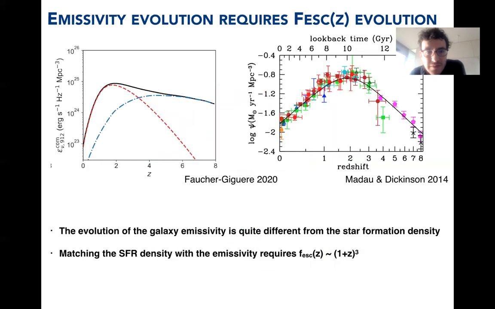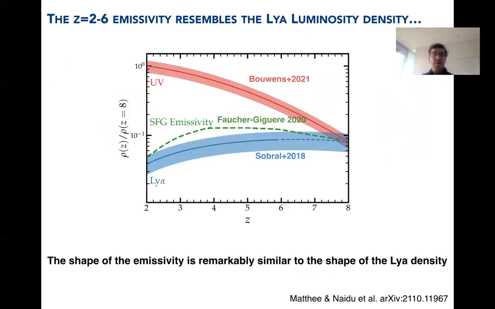Over the same period, the cosmic star formation rate density, which just gives the produced number of ionizing photons, as opposed to the number of emerging ones from galaxies, evolved substantially, by at least an order of magnitude. That implies that the average escape fraction of ionizing photons from the galaxy population needs to evolve very rapidly. It was much higher at very high redshifts than it is today, and also at redshifts 2 to 3. How to explain that is a bit tricky.